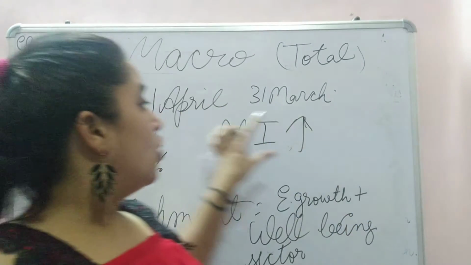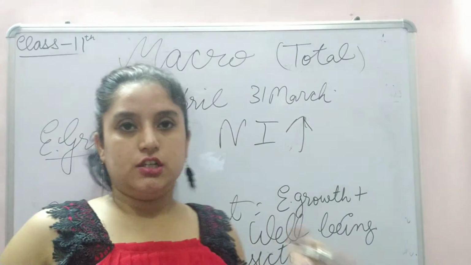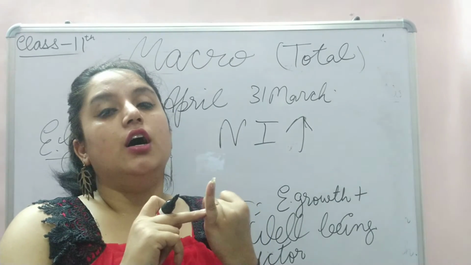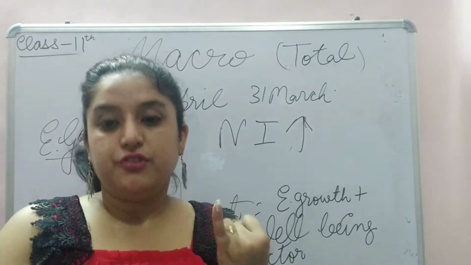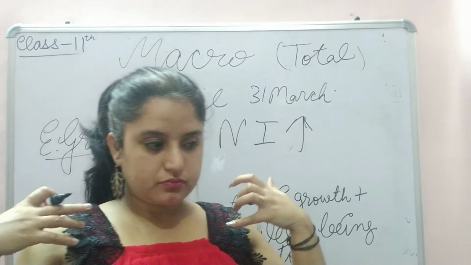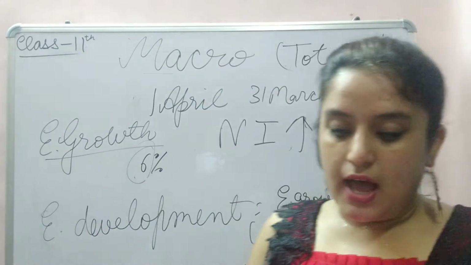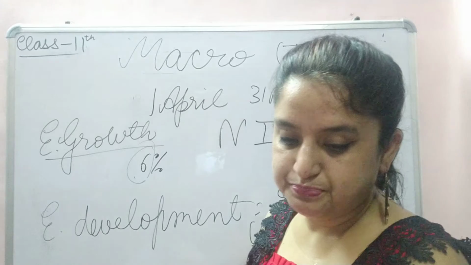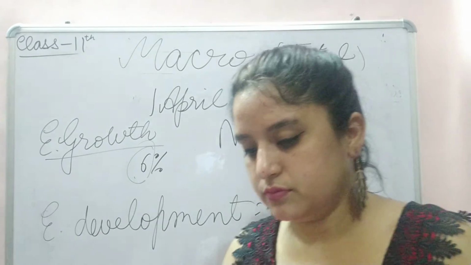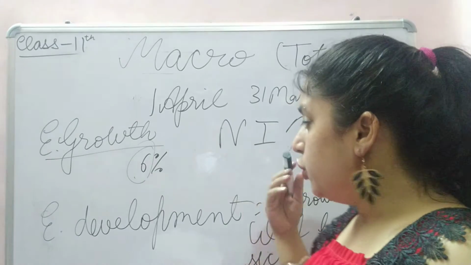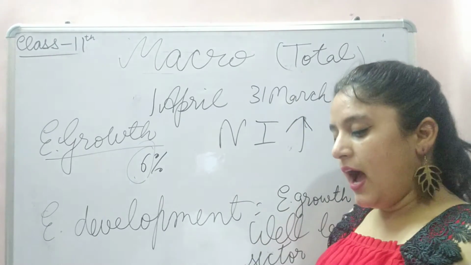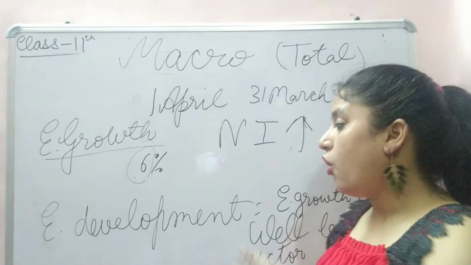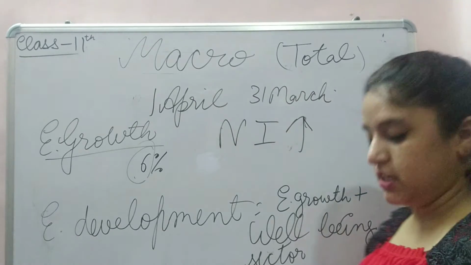The well-being sector includes the educational sector, health sector, quality of human life, living standard, and increase in agricultural productivity.